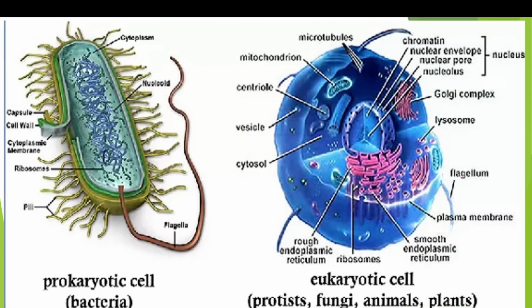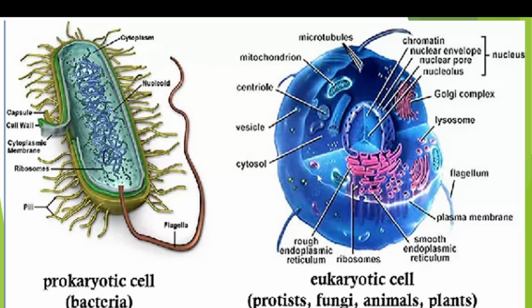So if we take the ultrastructure of prokaryotic and eukaryotic cells as shown in the diagram, this is a prokaryotic organism, that is bacteria. So all prokaryotes are called bacteria. So bacteria is a prokaryotic organism. There are other types of organisms like Protista, fungi, plants, animals.